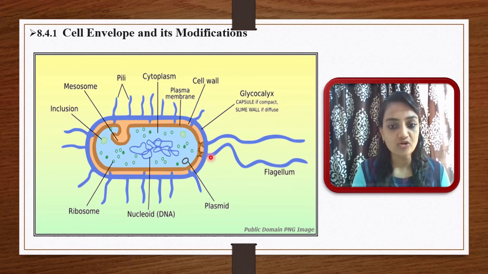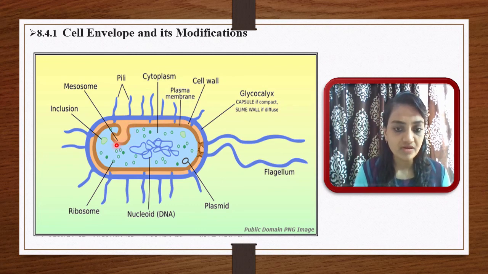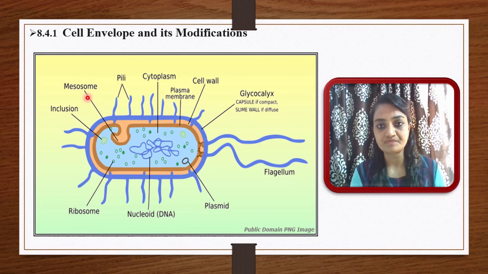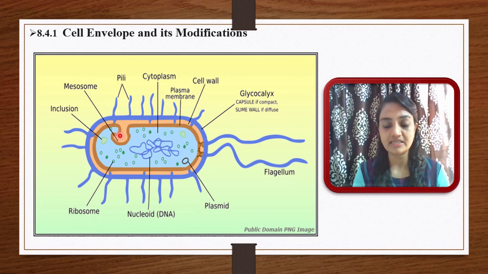Outside this envelope you can observe two to three structures, such as pili surrounding the cell. Then you can see this tail-like structure, which is considered a flagellum. This is a very important structure. If you focus on this diagram, you can see the plasma membrane forms a fold here, and this fold-like structure is considered a mesosome. This is a very important structure we will learn in detail in this lecture.